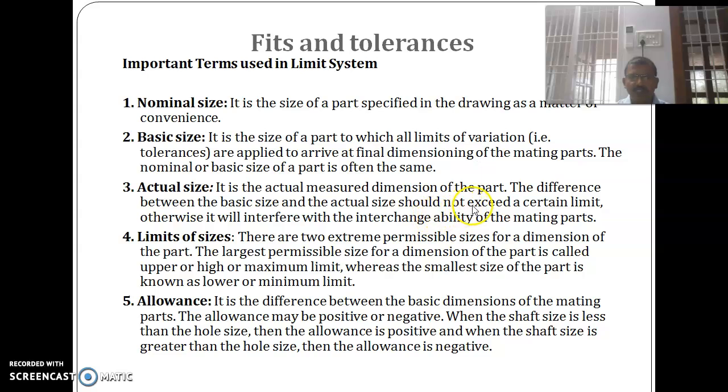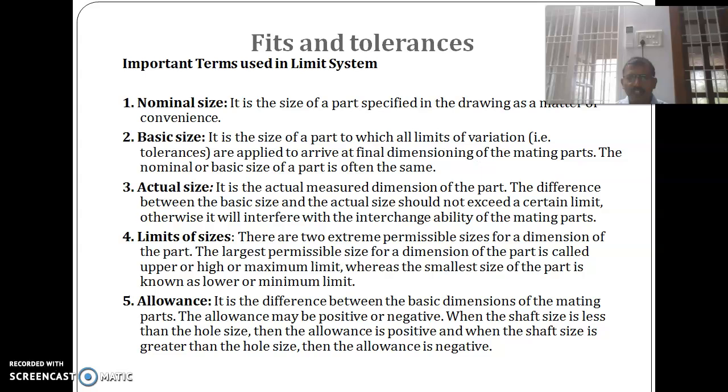The actual size is the size measured by the measuring instrument. It is the actual size or observed size of the part. Okay, if 40 mm is the basic size and the measured part is 40.5 mm, that 40.5 mm is the actual size of the part and 40 mm is the basic size or nominal size. And the limits, there are two types of limits: one is the upper limit, another is the lower limit. Okay, it is not possible to make a shaft with the exact dimension 40.00 at all times.